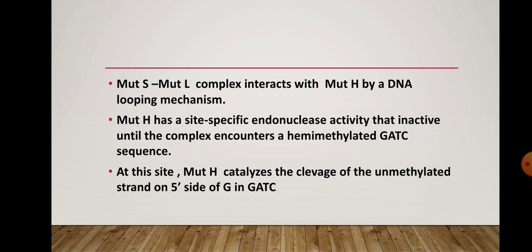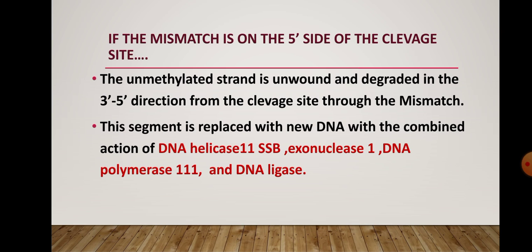The MutS-MutL complex interacts with MutH by a DNA looping mechanism. MutH has a site-specific endonuclease activity that is inactive until the complex encounters a hemimethylated GATC sequence. At this site, MutH catalyzes the cleavage of the unmethylated strand on the 5' side of G in GATC.